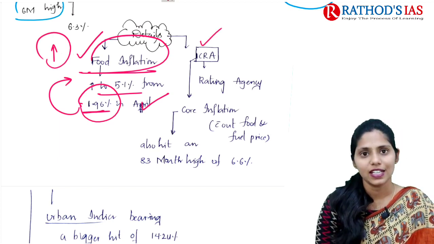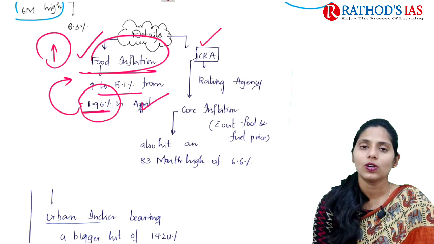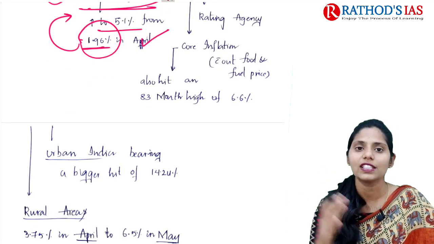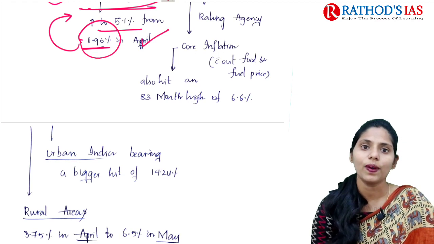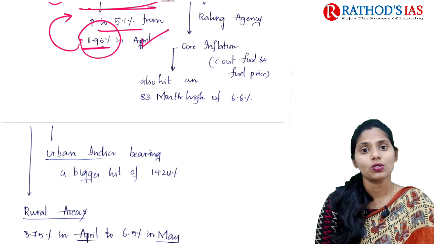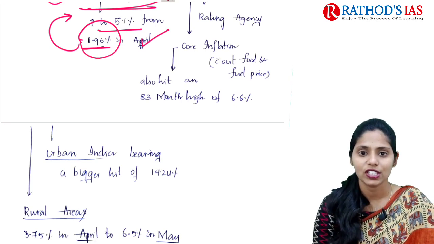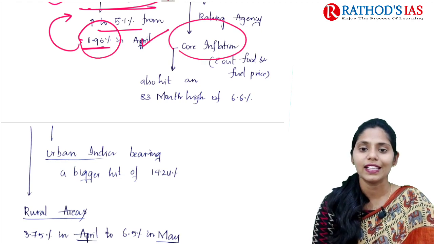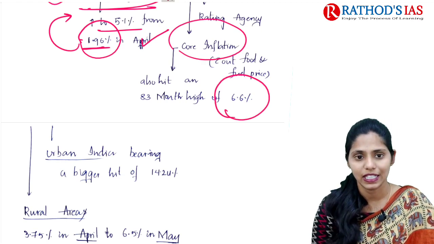Even the Indian credit rating agency, ICRA, also said that core inflation, that means when we are excluding food and fuel prices, so whatever important items we are using, these are called core products. In these core products also we are seeing inflation. This core inflation also saw a monthly high of 6.6%.